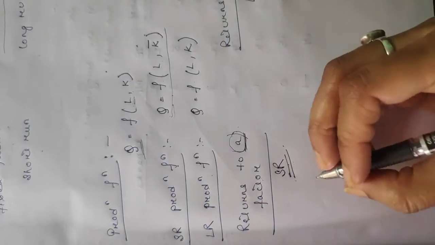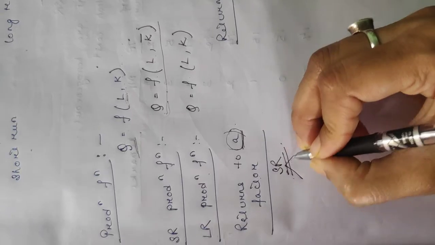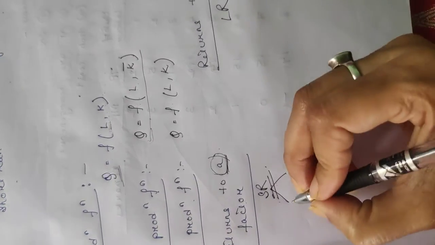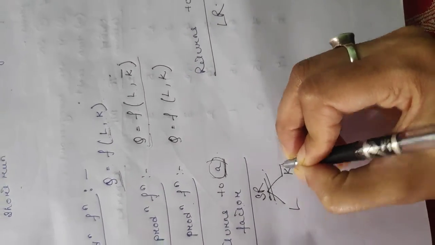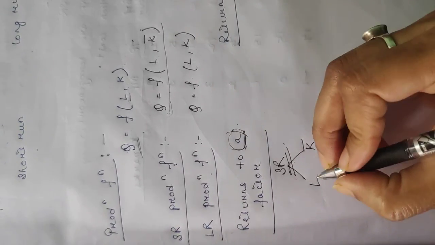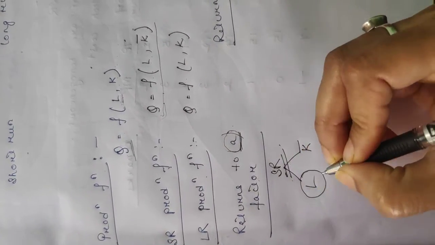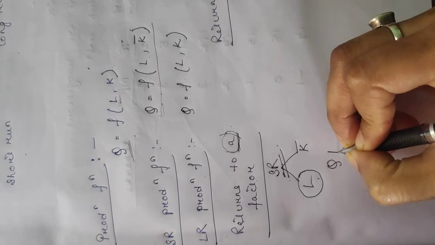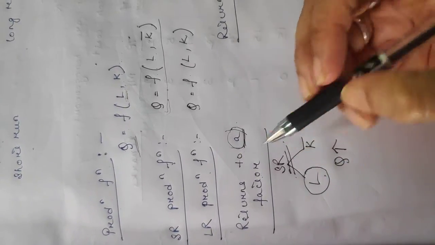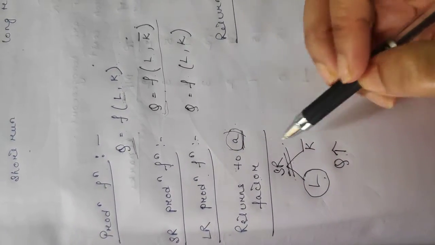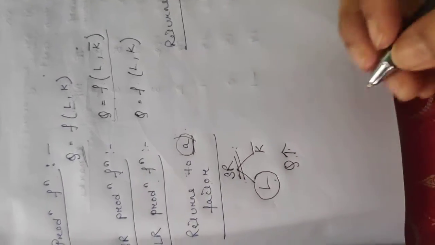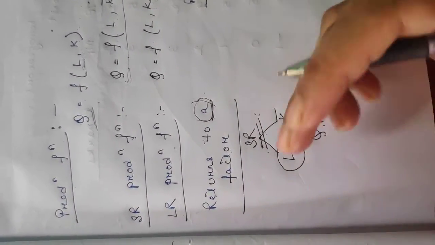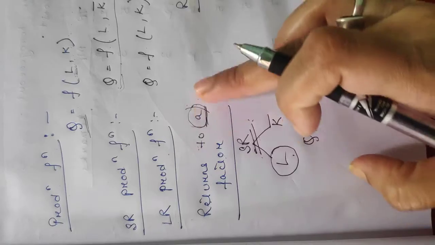Returns to a factor means we know that in the short run there are two factors, suppose labor and capital, where capital is fixed. So if we increase labor, and for that if your quantity also increases, then this is a concept of returns to a factor. Now there are again three concepts under returns to a factor.